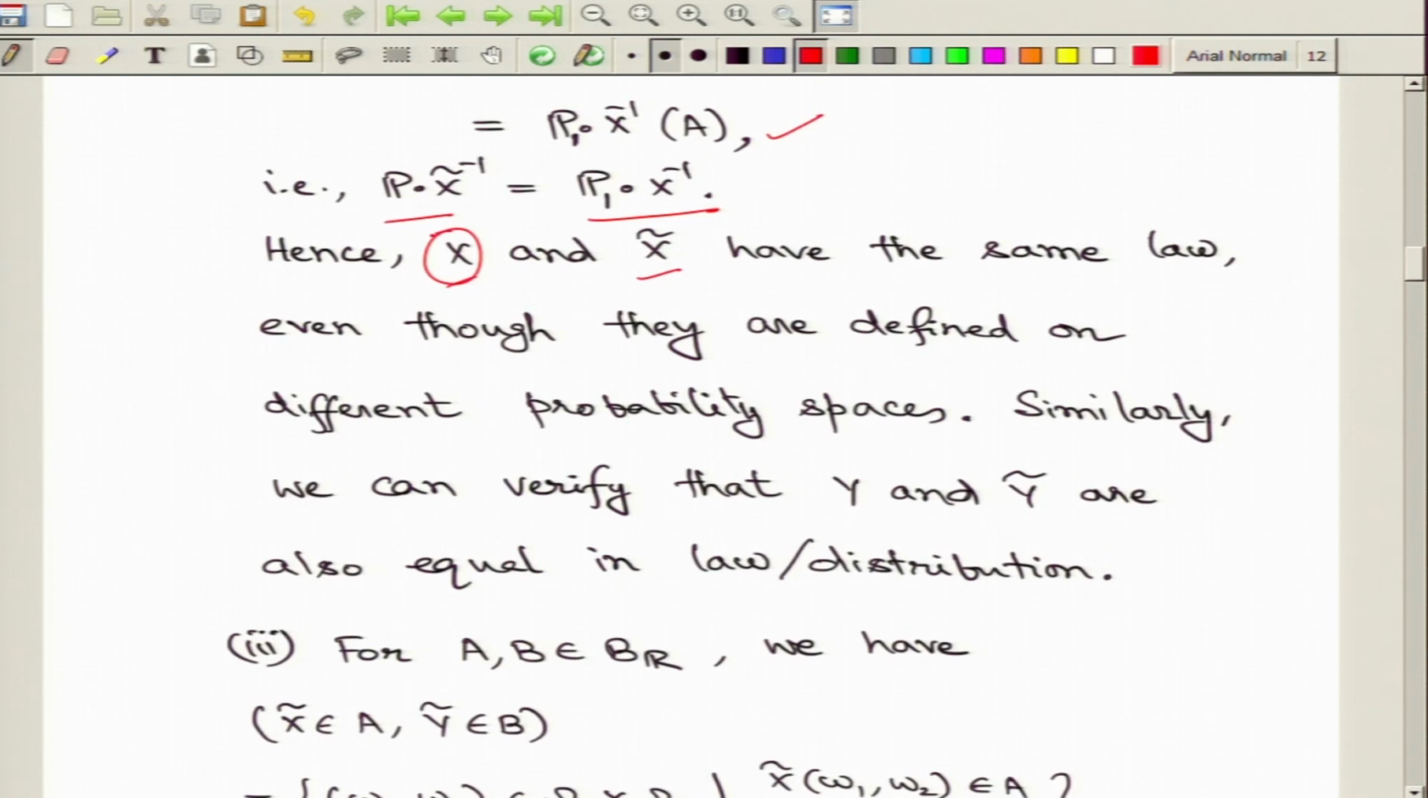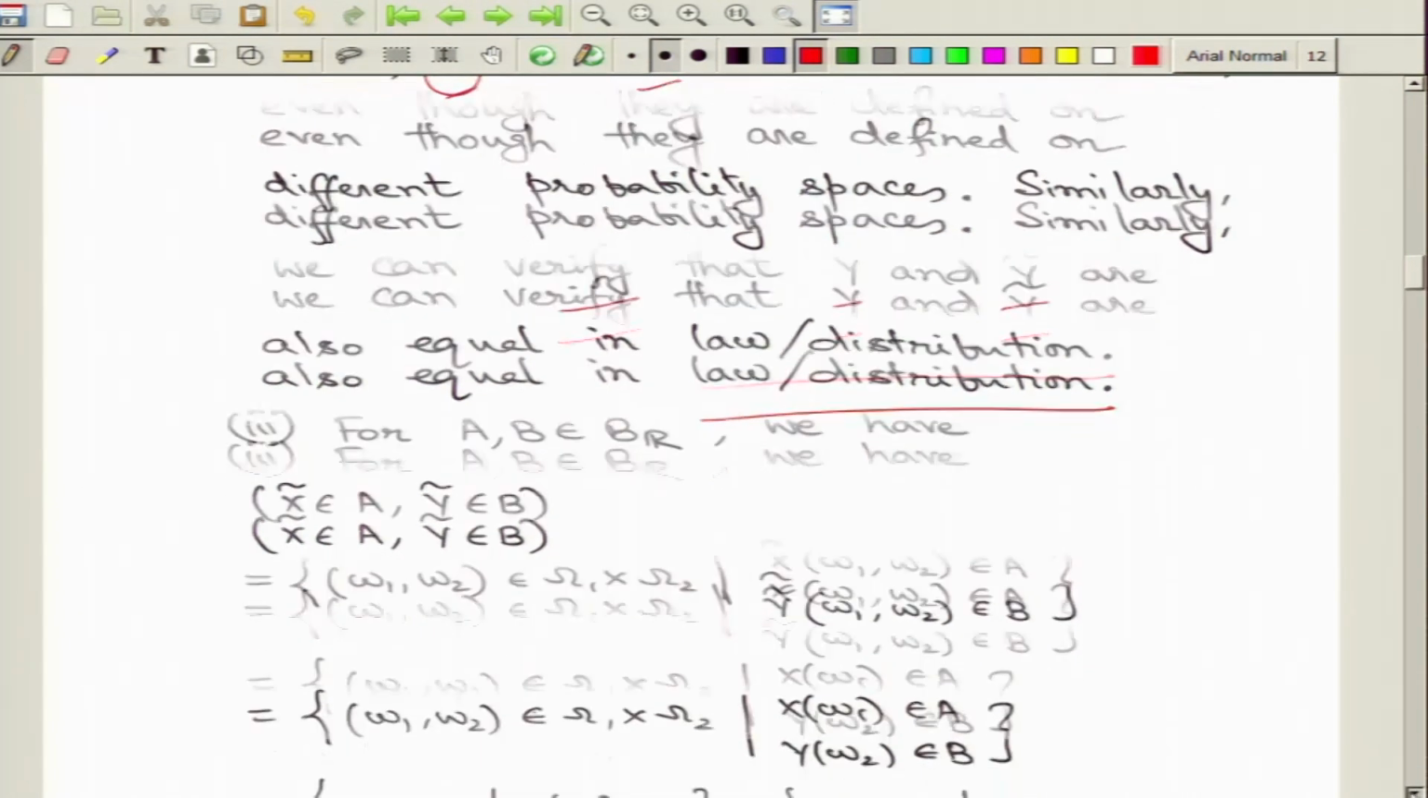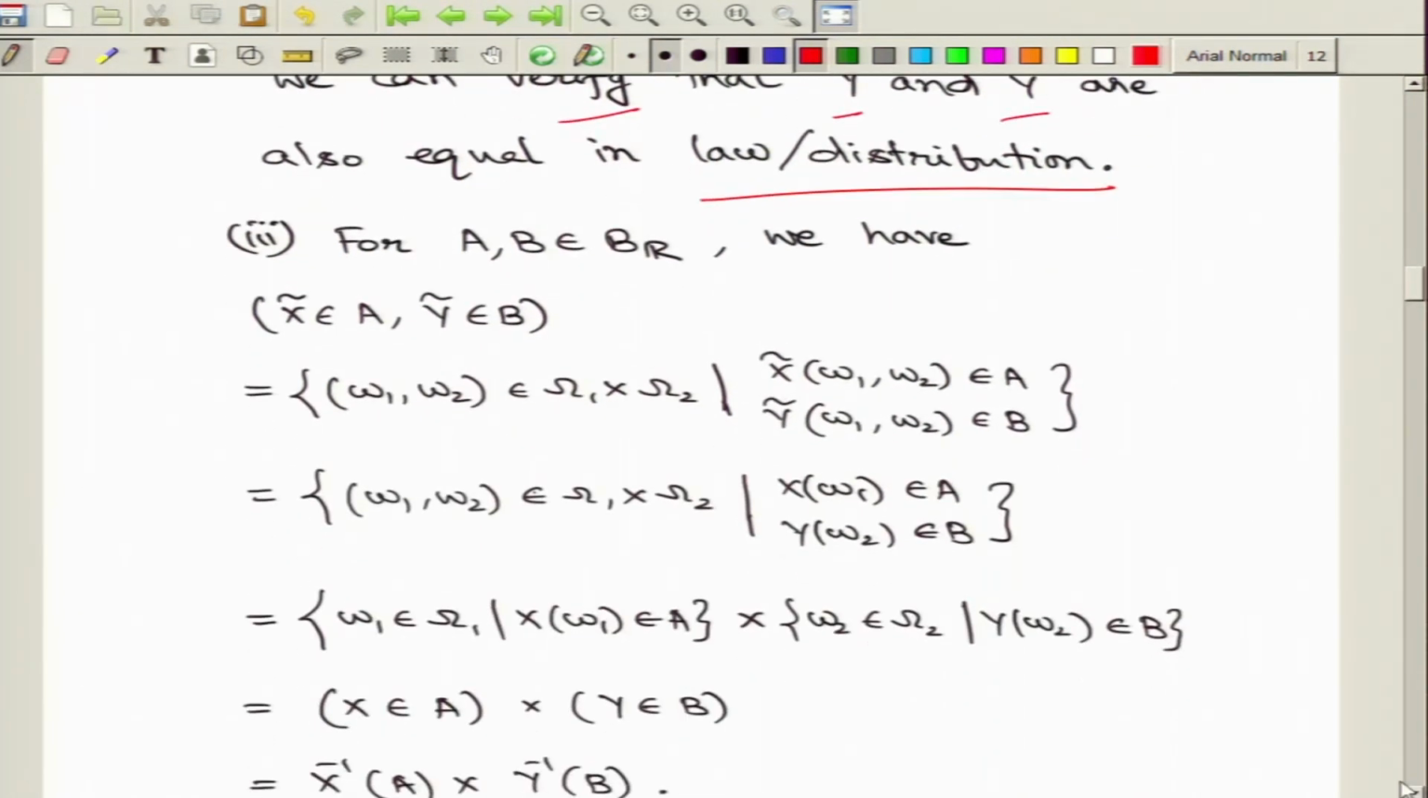Here what we see is that these two random variables are defined on different probability spaces, but they have the same law. Similarly, we can verify that y and y tilde, even though they are defined on different probability spaces, are also equal in law or distribution. But what we have seen so far is that given two random variables x and y, possibly on different probability spaces, we can construct new random variables x tilde and y tilde, both of which are now on the same probability space, the product probability space.